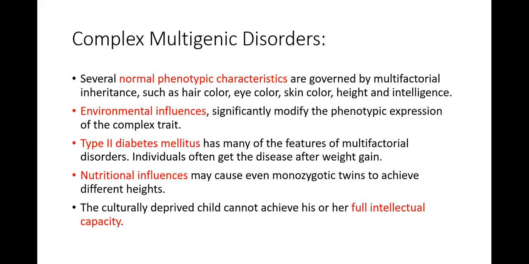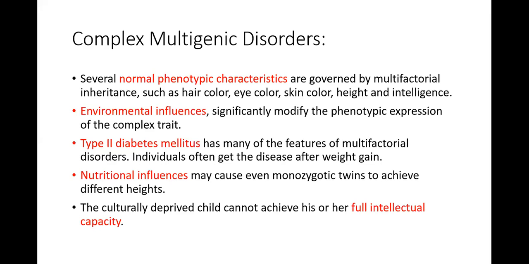Several normal phenotypic characteristics are governed by multifactorial inheritance, such as hair color, eye color, skin color, height, and intelligence. These are normal phenotypic characteristics, but multiple factors are involved in inheritance to determine them. Environmental influences significantly modify the phenotypic expression of the complex trait. Phenotypic expression is what is seen in the individual.